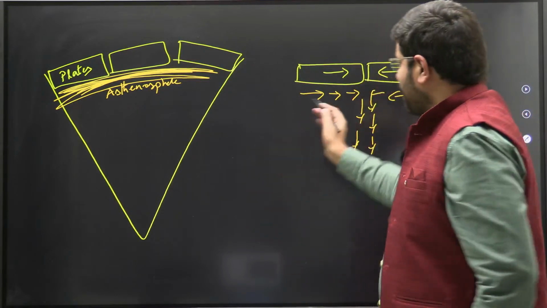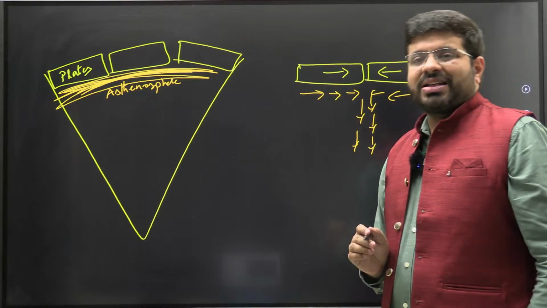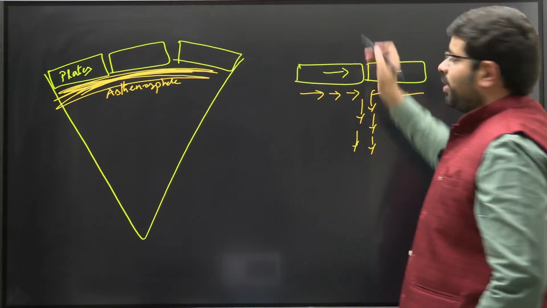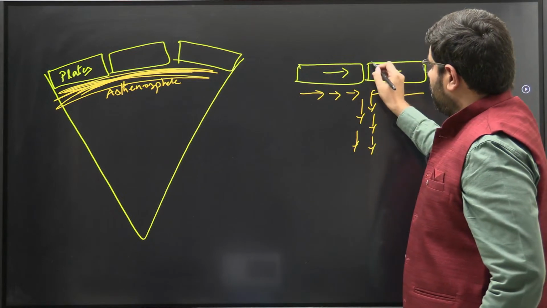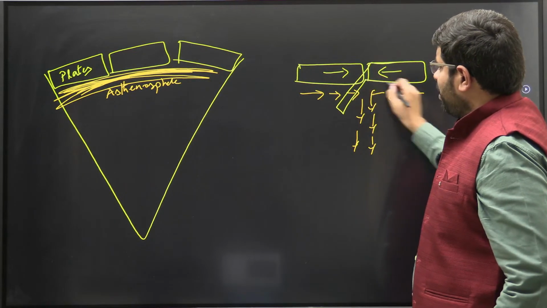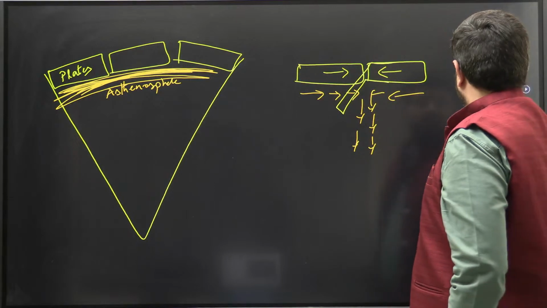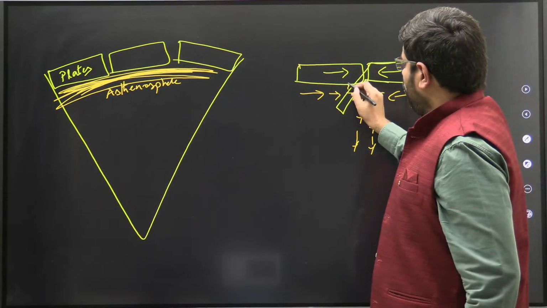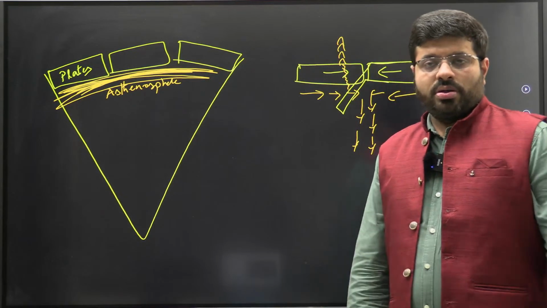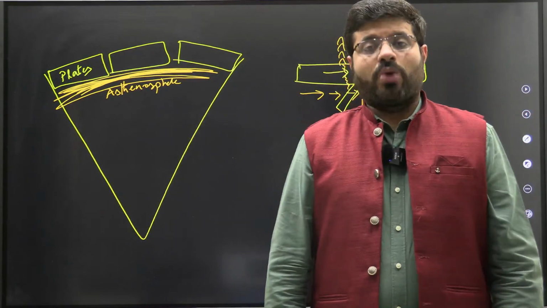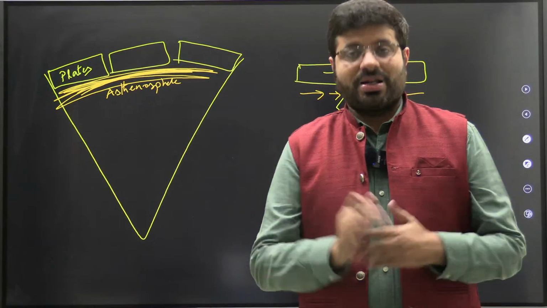And when these plates move, this is the time you find volcanism on the earth's surface. For example, here, when this plate gets subducted in this way, what will happen? It will give rise to a volcanism chain here. New volcanoes would be created here. So when two plates move towards each other, you find volcanism at the boundary margins.